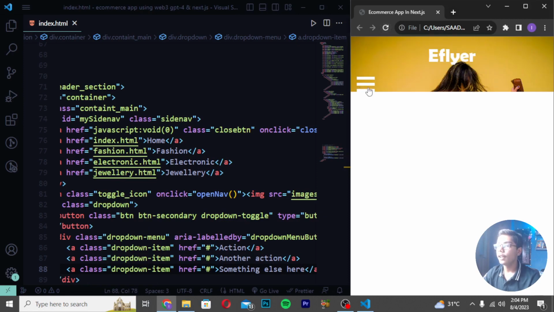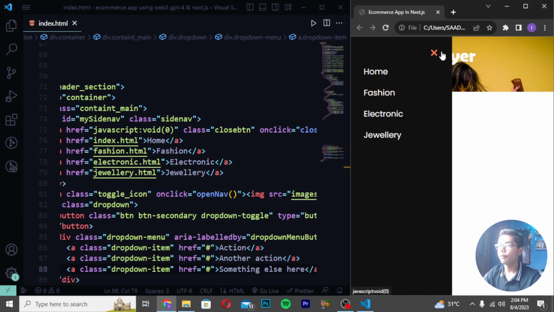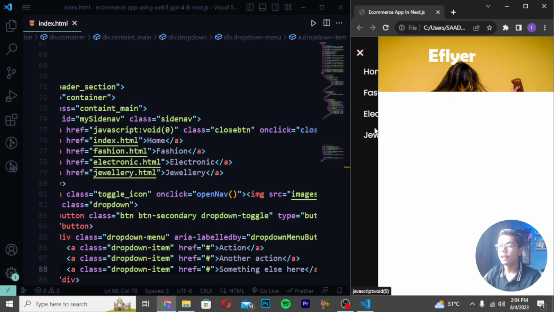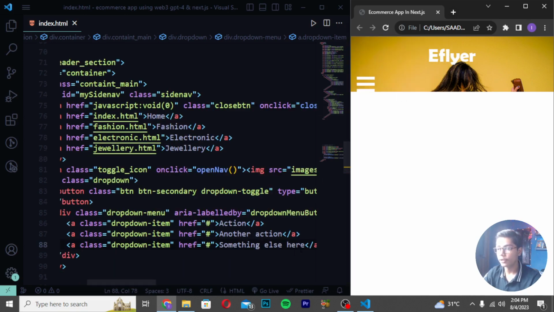You can see we are getting our navbar, and you can see when I'm pressing this burger menu, so we are getting the navbar at the right. Means it is responsive as well and working. So you can see we are getting all that stuff. After getting this thing, you have to now directly do one thing.